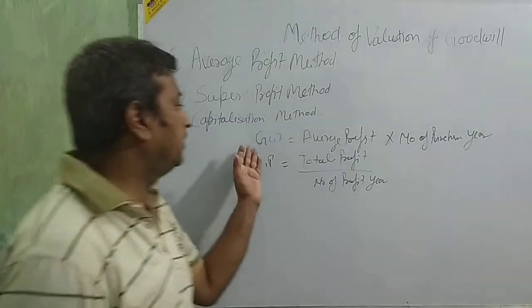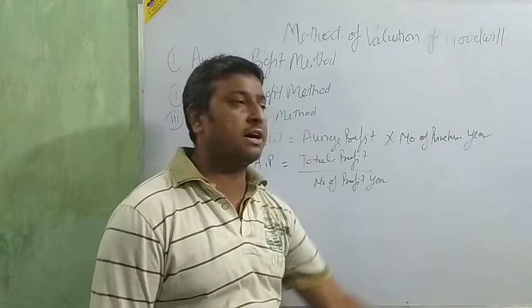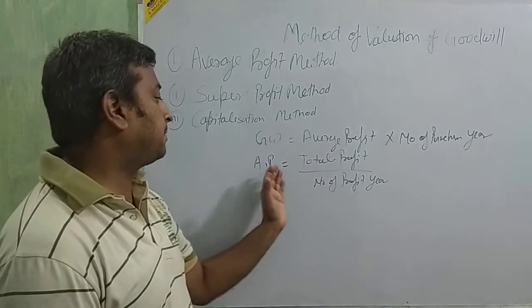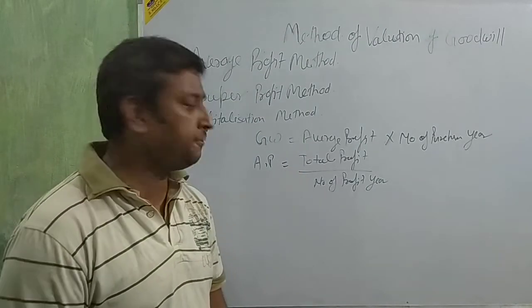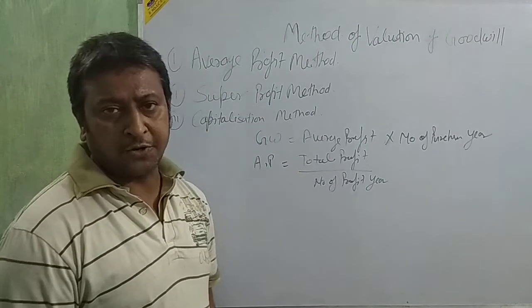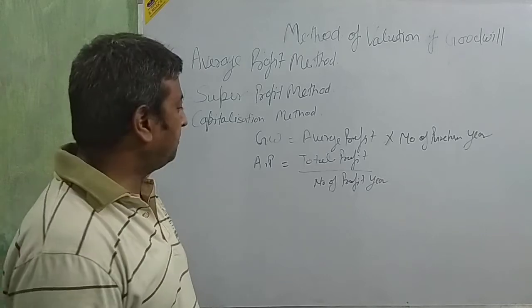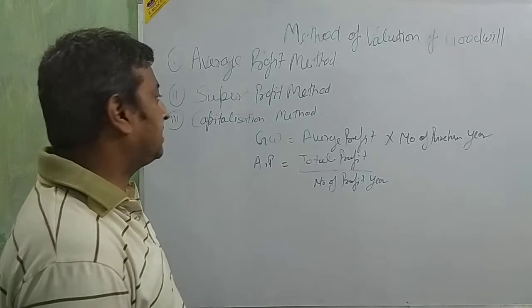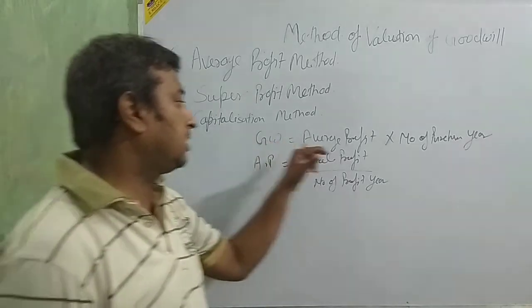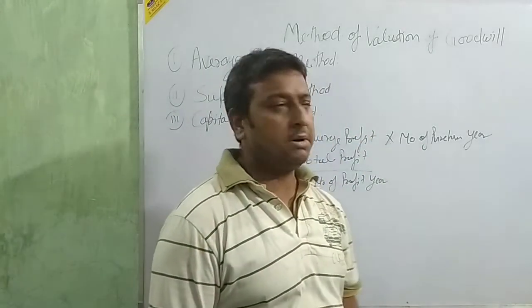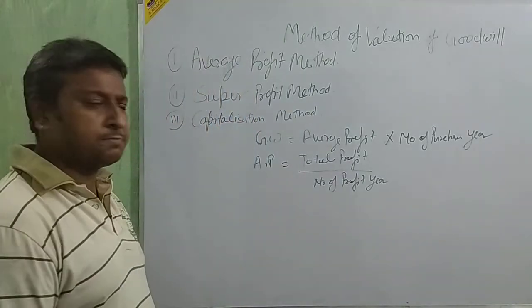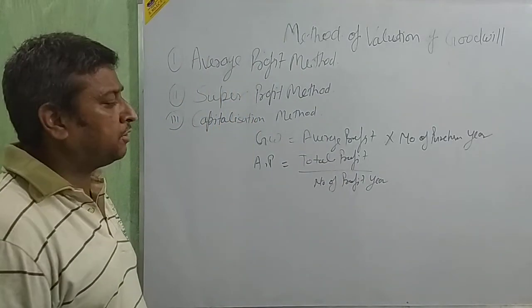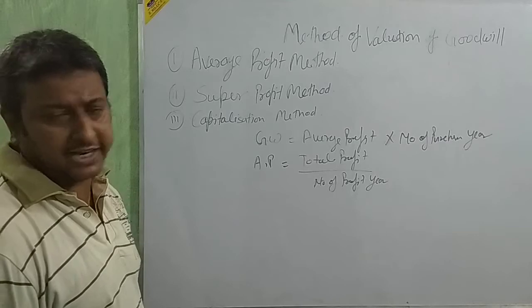Goodwill is equal to average profit into number of purchase years, and average profit is equal to total profit upon number of profit years. That is the formula of goodwill on the basis of the first method, average profit. Goodwill is equal to average profit into number of purchase years, and average profit is equal to total profit upon number of profit years.